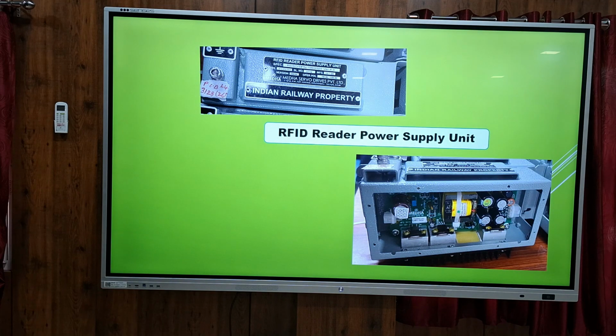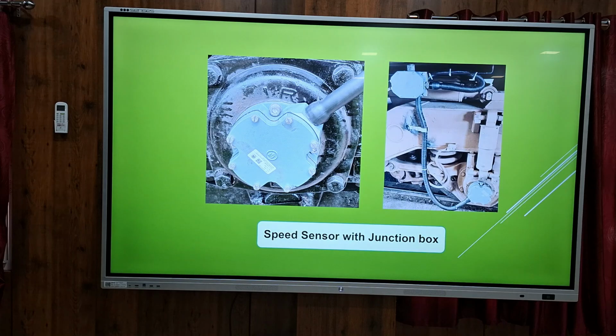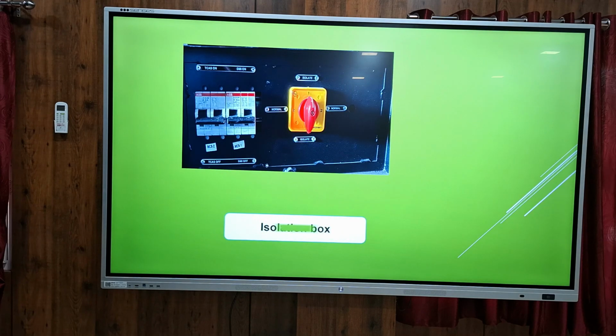These are the power supply unit for that RFID tag. Speed sensors, similar to our speedometer sensors, only here we have 2 sensors. Pressure sensors for taking pneumatic feedback. This is the isolation box above the main unit.